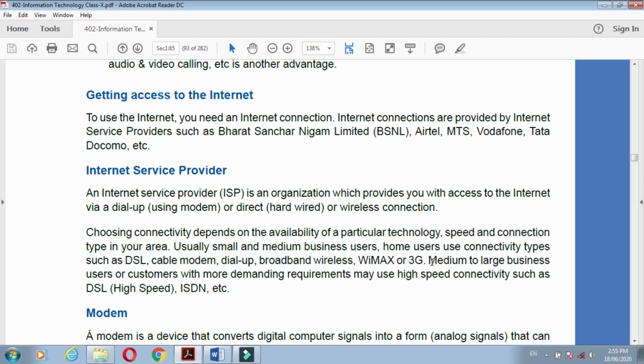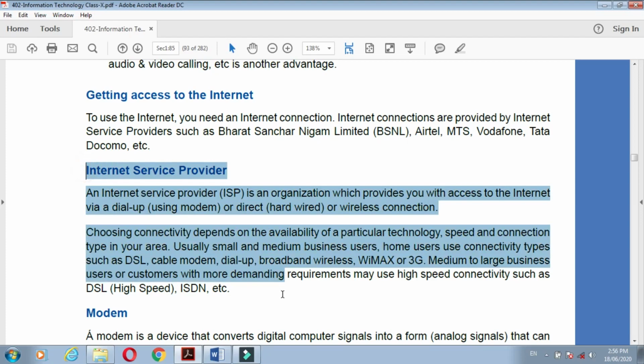Now, medium to large business users, customers with more demanding requirements, may use high-speed connectivity such as DSL high-speed ISDN. In big companies or big organizations, they have a lot of work. That's why they require an ISDN, DSL high-speed ISDN connection or modem. Okay, this is all about the internet service provider.